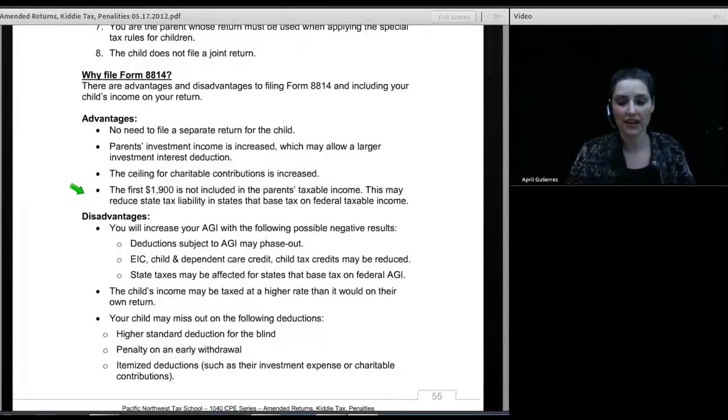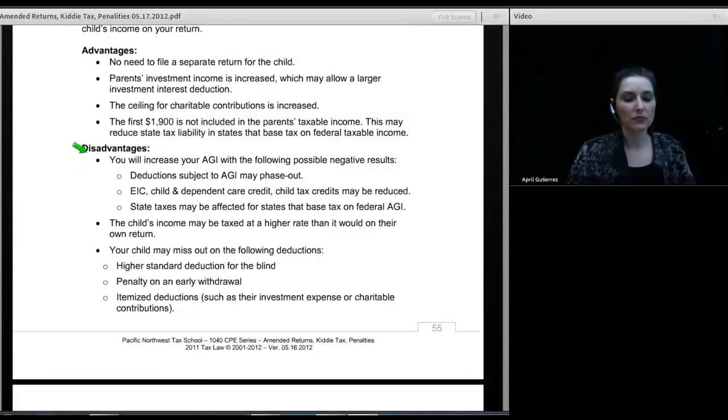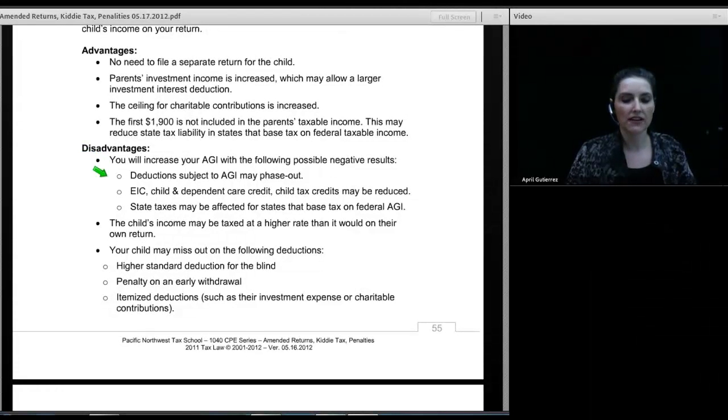They just add some extra tax on the tax line. But what are some disadvantages? Well, you will increase your AGI with the following possible negative results. Deductions subject to AGI may be phased out. EIC, child and dependent care credit, the child tax credits, could be reduced. State taxes may be affected for states that base their tax rate on your federal AGI.